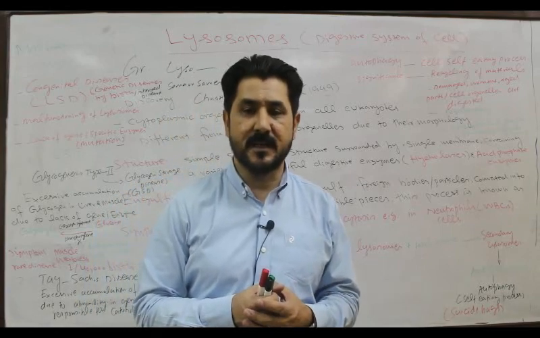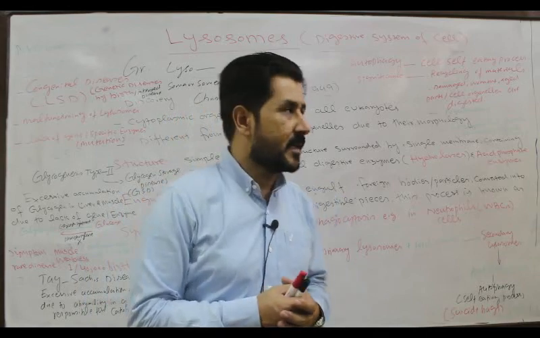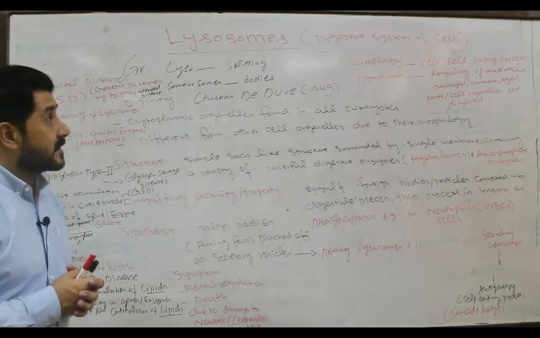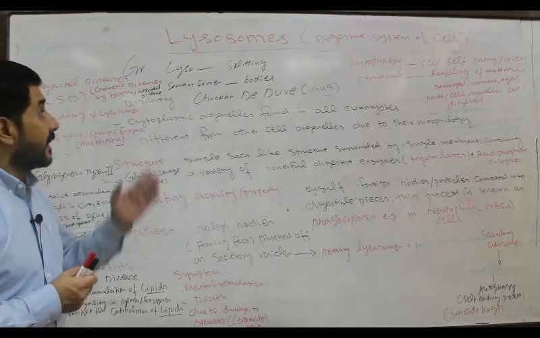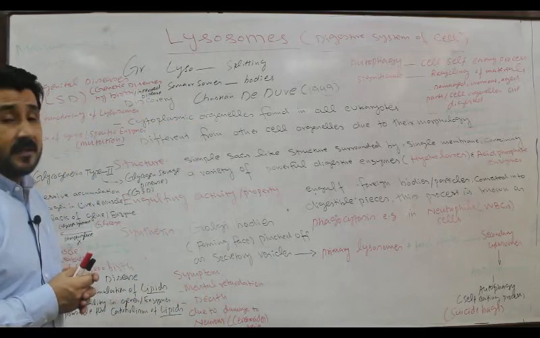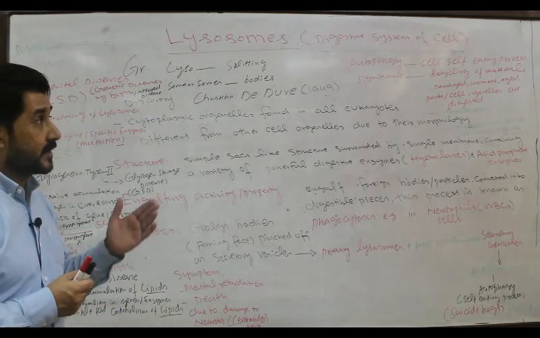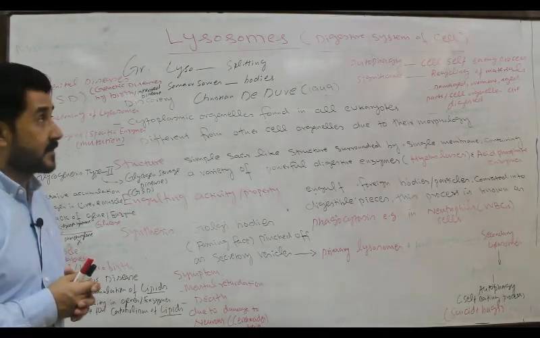Different kinds of enzymes work in this whole digestion process. Similarly, in living cells, especially eukaryotic cells, there are cell organelles associated with the digestion process of the cells.